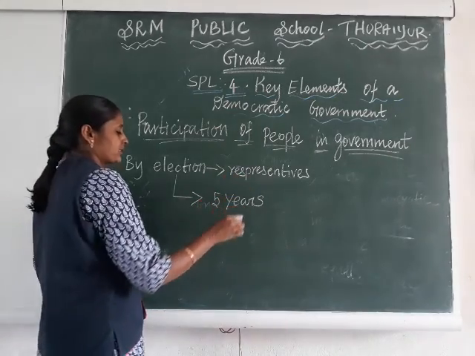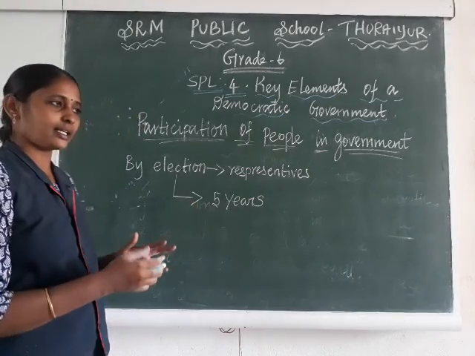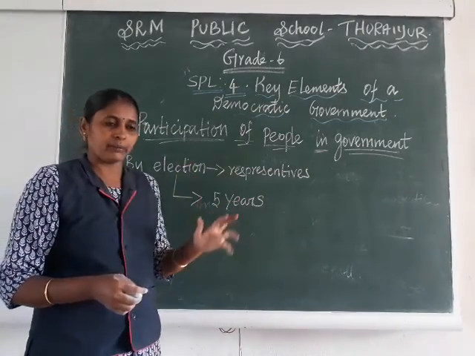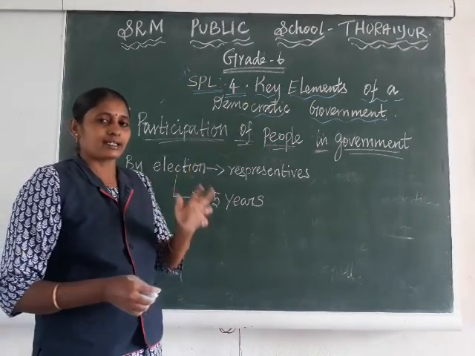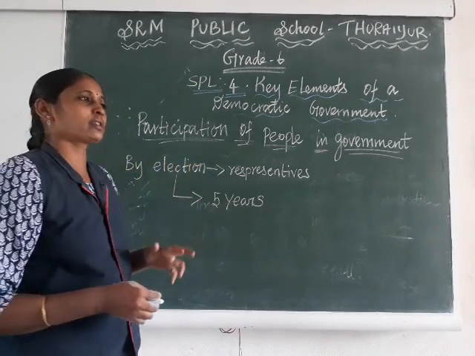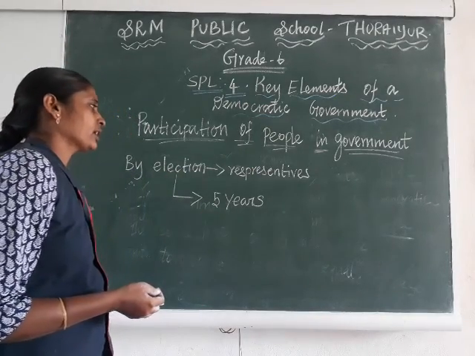In that election, members of various political parties may stand. Out of those members, people select the correct personality for that particular constituency.